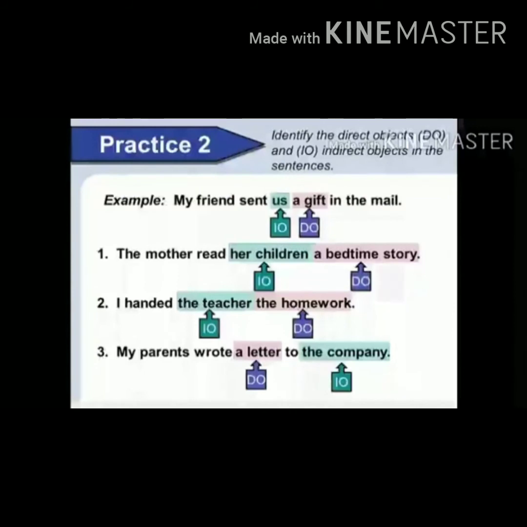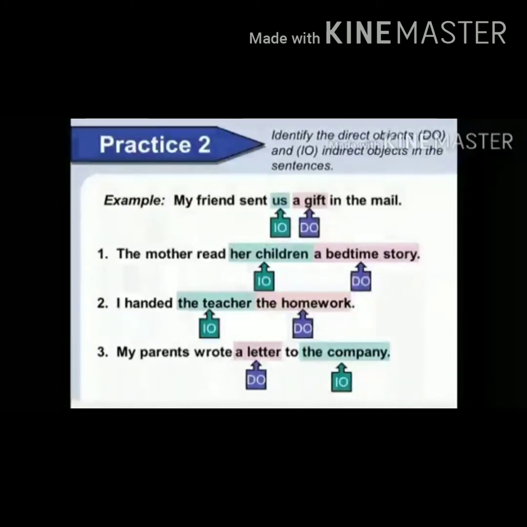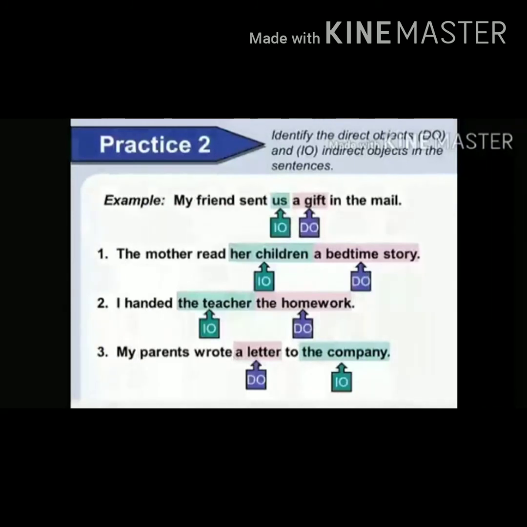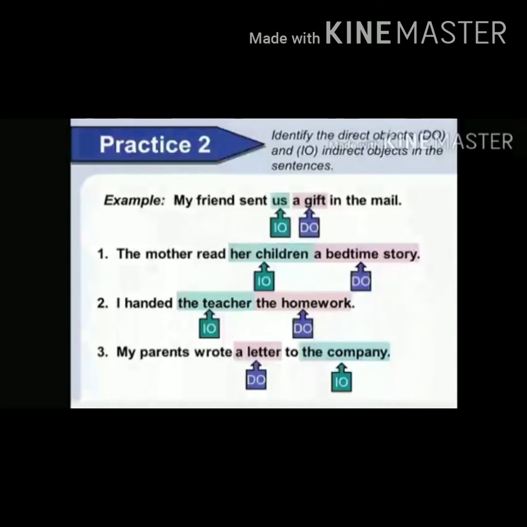Next sentence, I handed the teacher the homework. What did I hand the teacher? The homework. Direct object. And whom did I hand the homework? The teacher. Indirect object. Next sentence, my parents wrote a letter to the company. What did my parents write? A letter. Direct object. And whom did my parents write a letter? To the company. Indirect object.